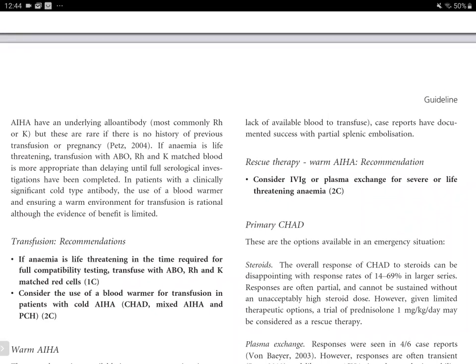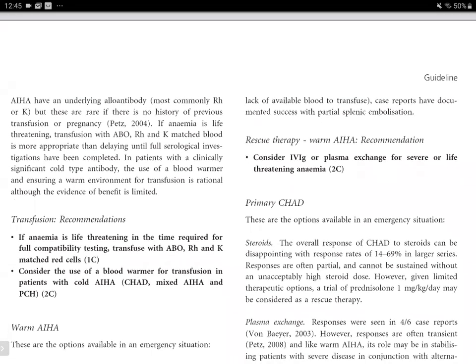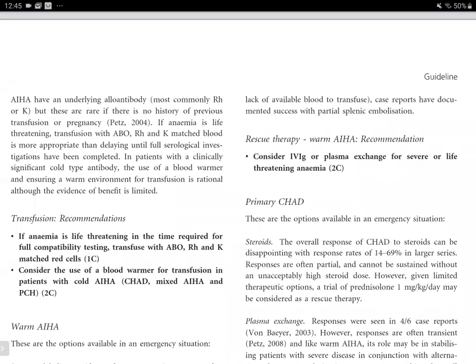So mostly if there is a history of transfusion and pregnancy, then there could be underlying alloantibodies along with the autoantibodies. And if anemia is life-threatening, then transfusion with ABO, RH, and KEL matched blood is more appropriate than delaying until full serological investigations have been completed. In patients with a clinically significant cold type antibody, the use of a blood warmer and ensuring a warm environment for transfusion is rational, although the evidence of benefit is limited.